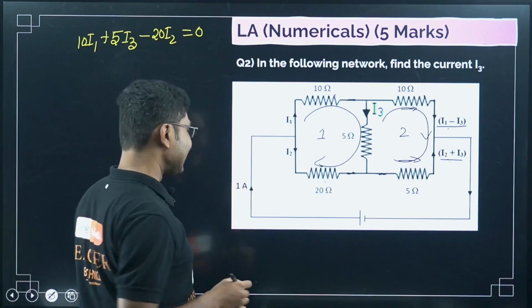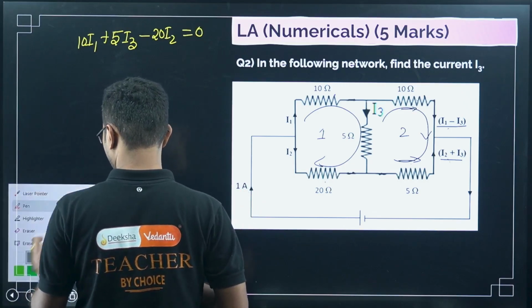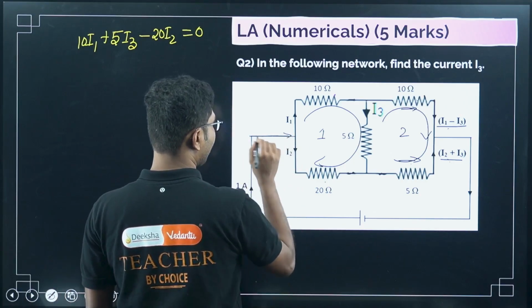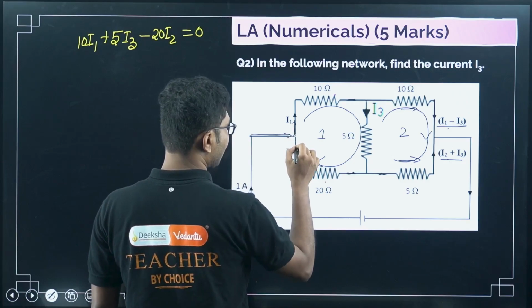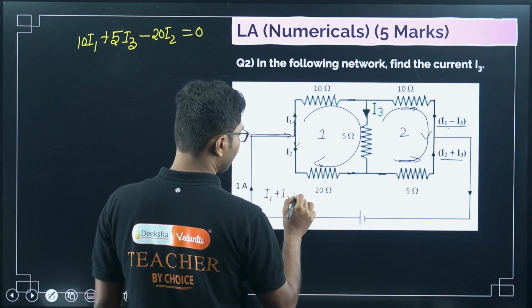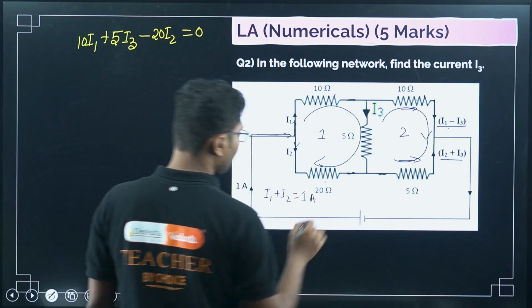Total current in the circuit is given as I equals 1 ampere. So from here you can see that 1 ampere current is coming from here to here, and then it is splitting into two halves. Splitting into two halves means we can say that I1 plus I2 equals 1 ampere.